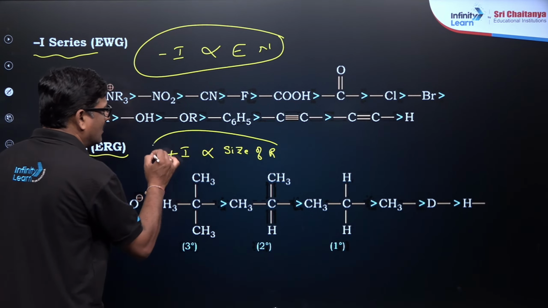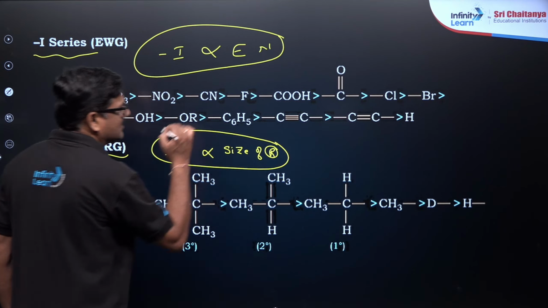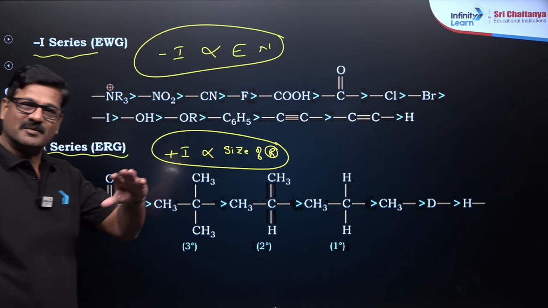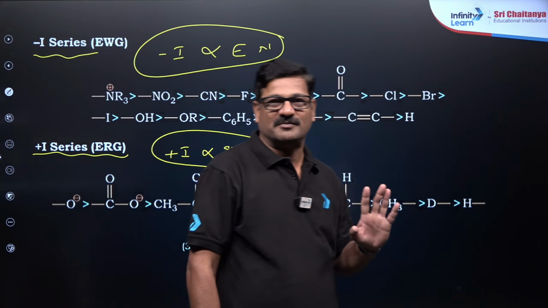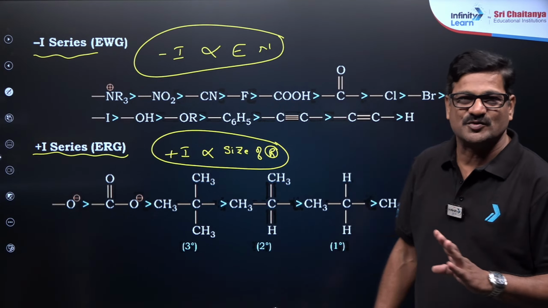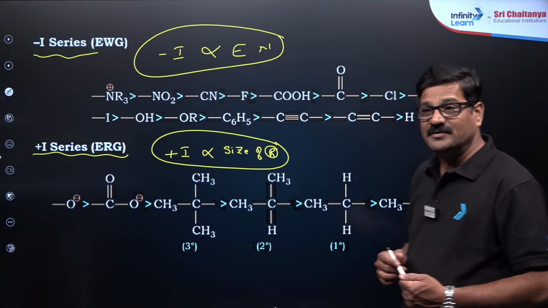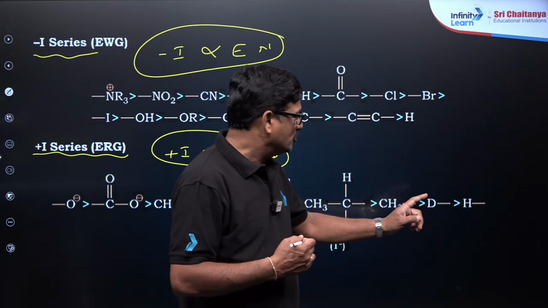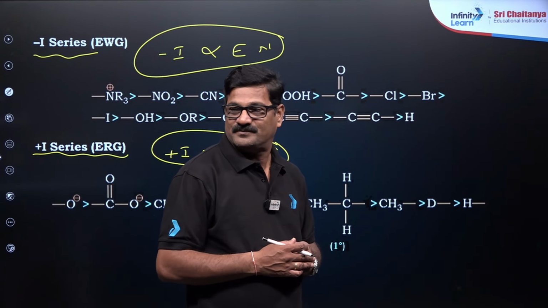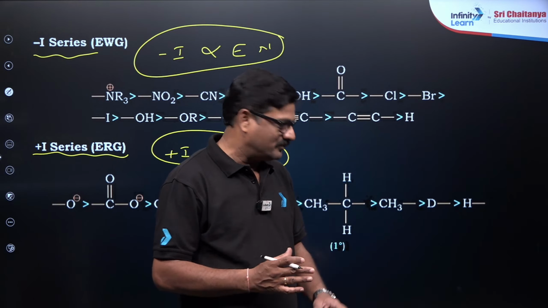R stands for alkyl group. As the carbon number increases, the positive inductive effect increases. So tertiary is greater than secondary is greater than primary. If a heavier isotope comes, deuterium is greater than hydrogen. So that is very important.